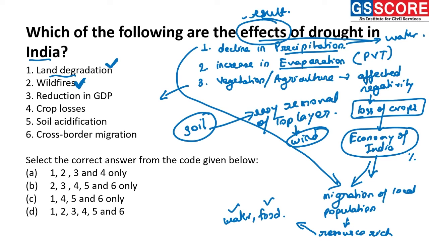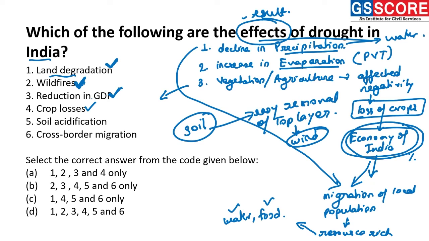For example, in parts of Australia, we have seen that wildfire is occurring almost every 1 or 2 years. So this is a familiar phenomenon there. Then reduction in GDP. We have seen this part of economy will be negatively affected, reducing the GDP of India. So this is also a correct statement.